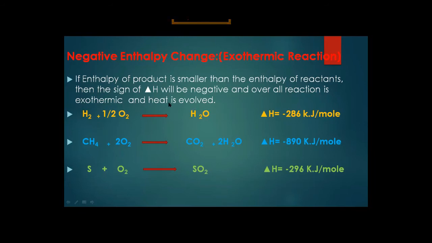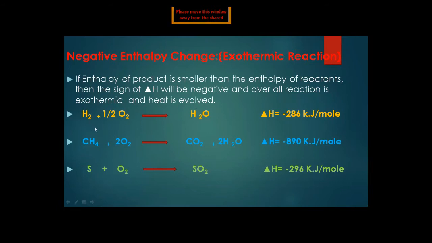So with the help of that, we can identify which thermochemical reaction type it is, that is an exothermic reaction. It means the product's enthalpy is smaller as compared to the reactant's enthalpy. Why does the product have a smaller enthalpy as compared to the reactant? The reason is that in this type of reaction, heat is evolved or released.